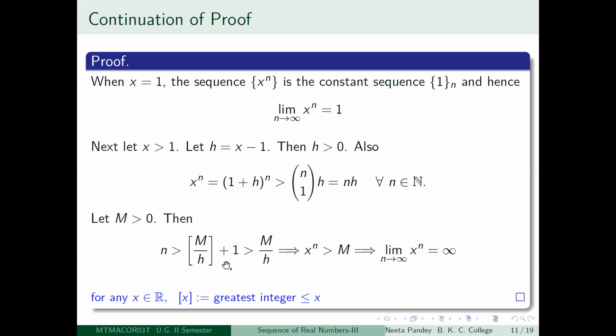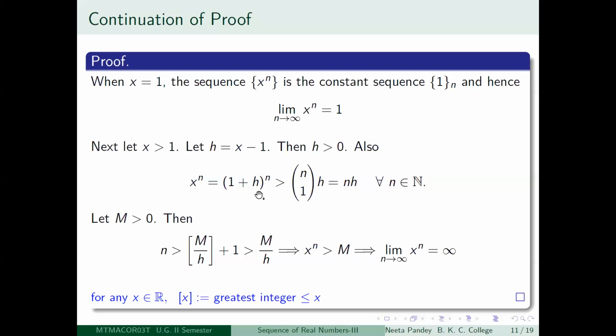So if I take this as my capital N, which I have to find, then I get that n is automatically greater than m divided by h. So I get nh is greater than m. So that means what? That means from this, what do you say? Expression, x to the power n becomes greater than m.